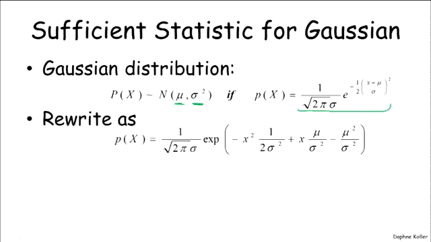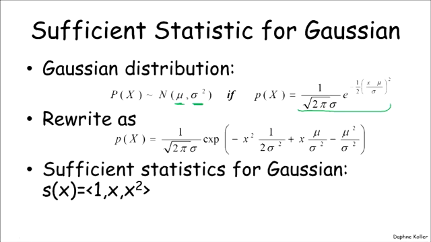We can rewrite the exponent in the following way. We can blow out the quadratic term in the exponent, and you end up with a likelihood function that has minus x squared times a term plus x times a term minus a constant term.